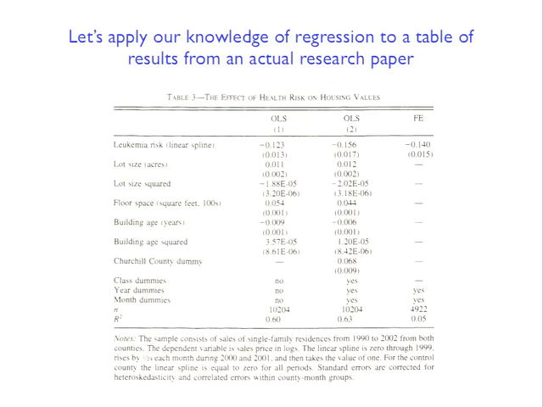So remember, again, the data here, he has observations on all of these housing transactions when a house is sold on the market. He observes its sale price, and he knows what its lot size was, what its floor space was, building age, and then he also has this measure of leukemia risk by different neighborhoods or different geographies. And so he's also folding that into the regression here as a variable. So just concentrate on the first column, you can ignore the next two columns. But in 4 minutes, answer those questions, and then I'll have you guys give your answers and be done.